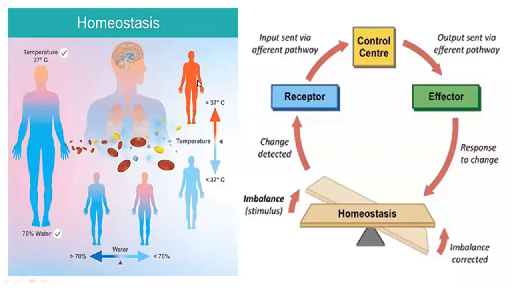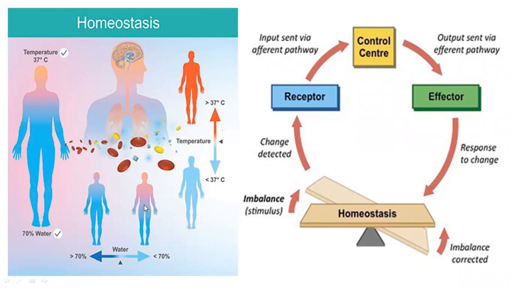In this image, you can observe the body temperature is gradually increasing. As the temperature increases, the water level in the body decreases. How can this be detected? By the receptors which are present in each and every cell.